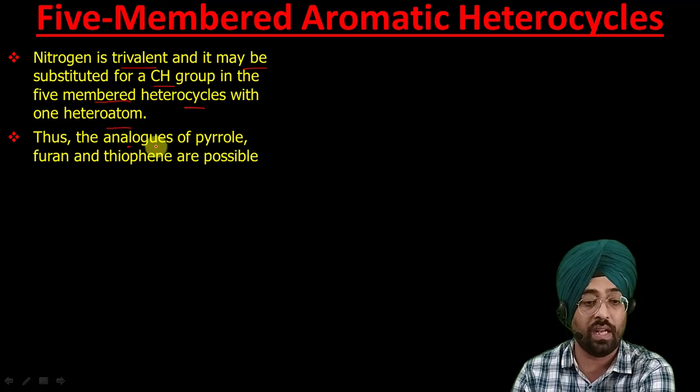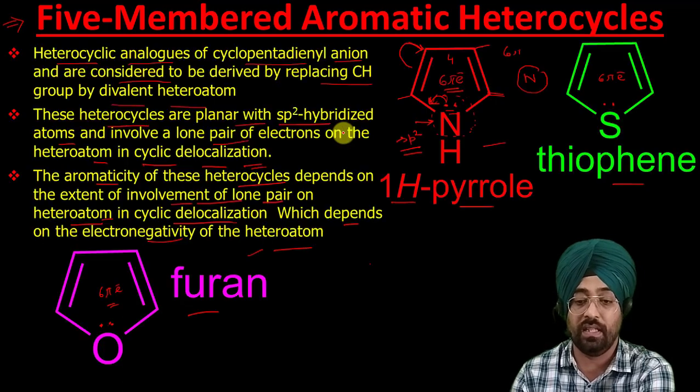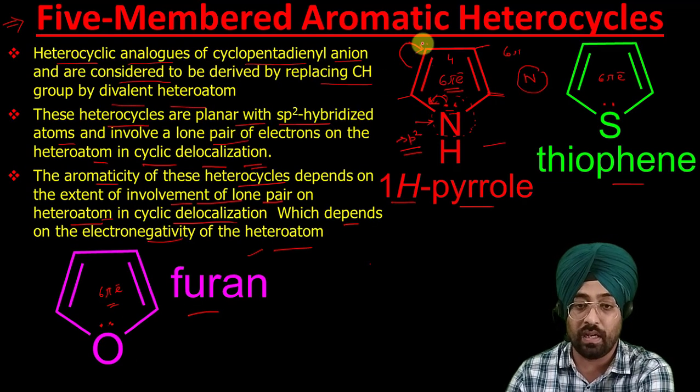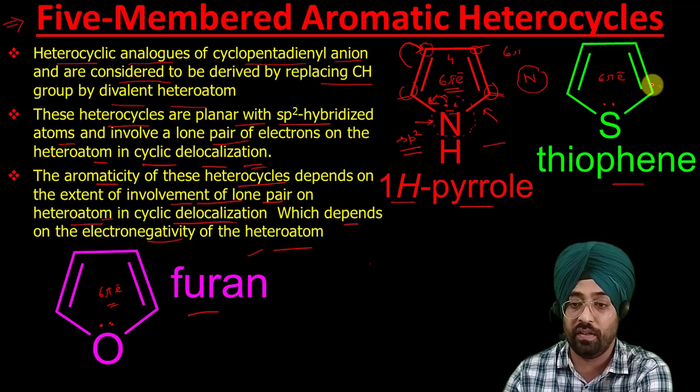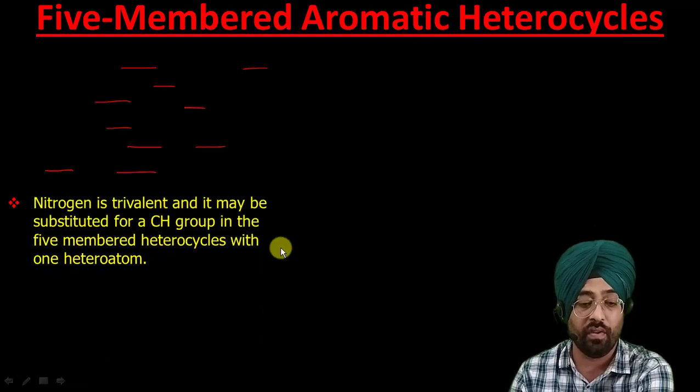These are called analogues of pyrrole, furan and thiophene. When we replace the CH group from these positions with some heteroatoms, these will be called analogues of pyrrole. If we replace these, it will be called analogues of thiophene. If we replace these, then those compounds will be called analogues of furan.